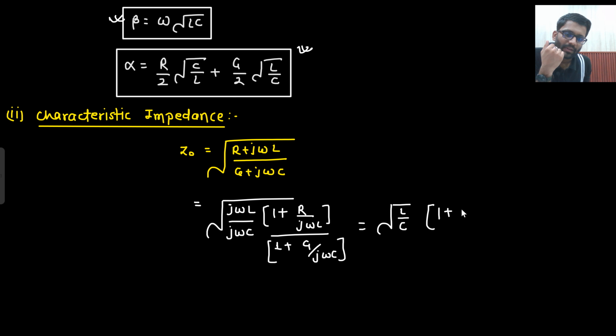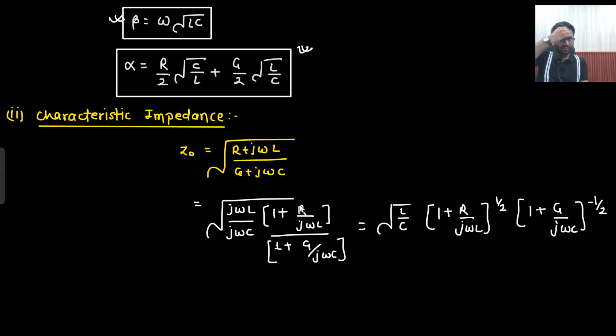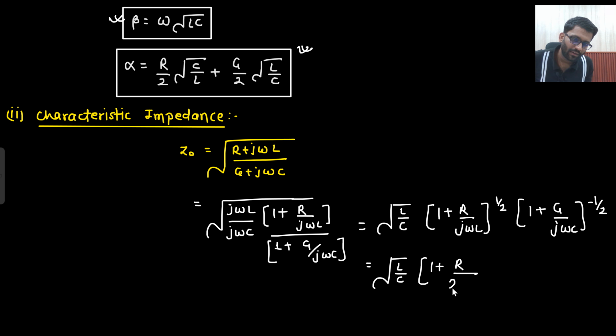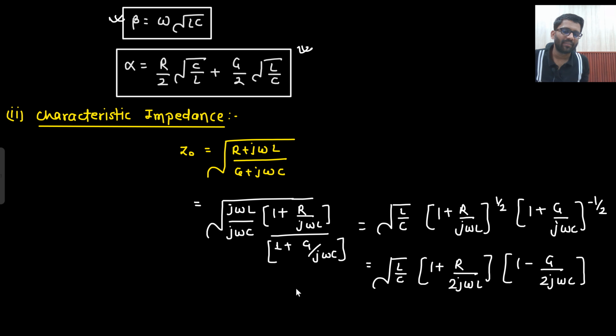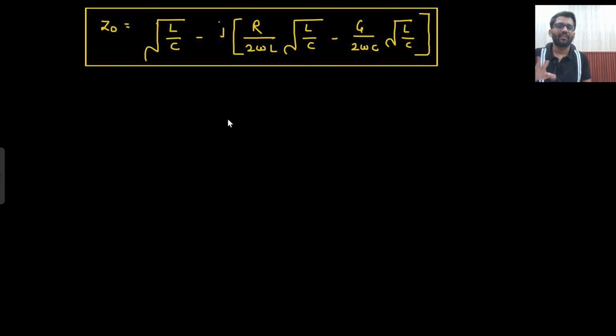Then 1 plus R by j omega L to the power 1 by 2, into 1 plus G by j omega C to the power minus 1 by 2. Right, this is under root, this is also under root. So this under root goes upward, power minus 1 by 2. So under root L by C, 1 plus R by 2j omega L and 1 minus G by 2j omega C. So if you solve this and manipulate these equations, this is what Z naught is equal to. This is your Z naught.